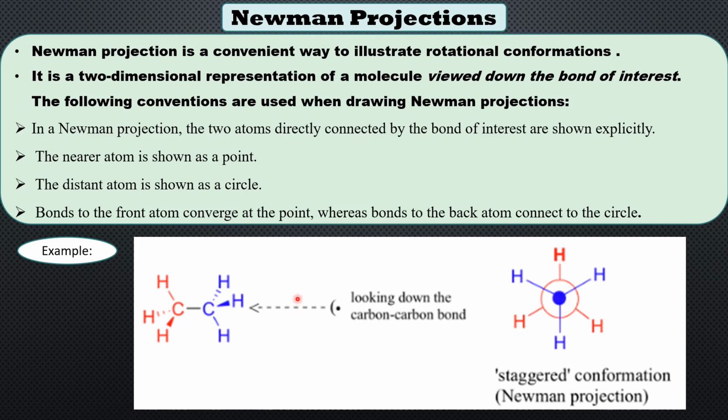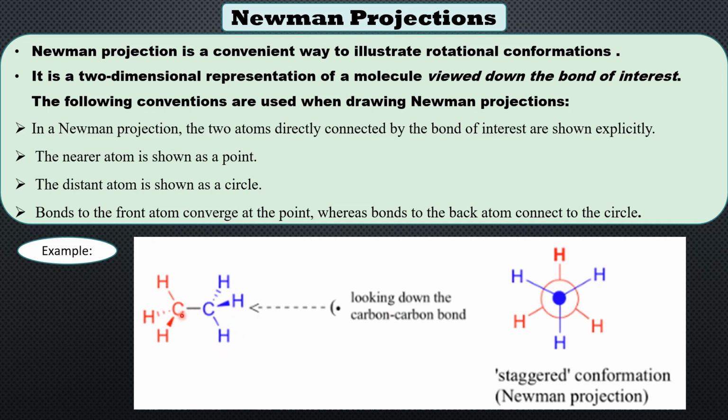And the three bonds connected to the front carbon, the near carbon, are also connected to this dot. So in this ethane molecule, the blue color carbon, that is the near carbon, is shown with a dot here, and the three blue bonds, the CH bonds with the front carbon, are connected with this dot.